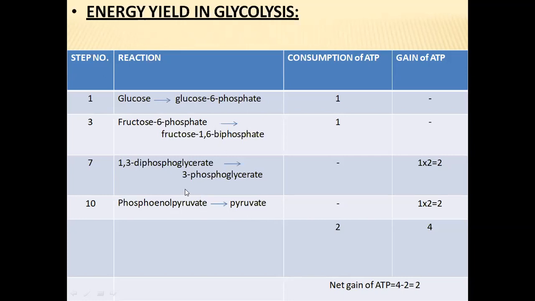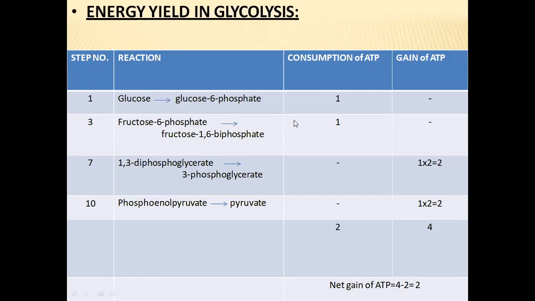And energy yielding will be done in the 7th and 10th steps. In the 7th step, 2 ATP molecules, and in the 10th step also, 2 ATP molecules. On the whole, 4 ATP molecules will be forming. So 2 ATP molecules were utilized and 4 ATP molecules are generated, so the net gain is 2 ATPs as a result of this glycolysis process.